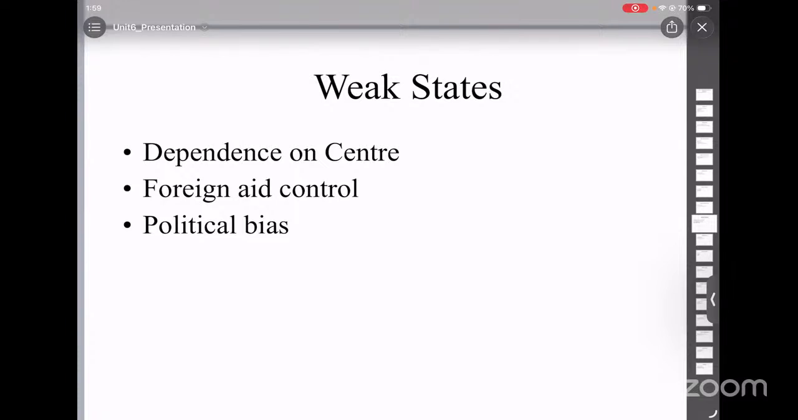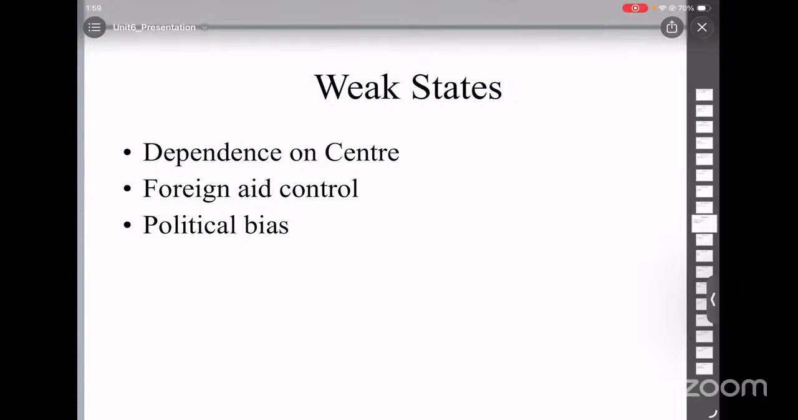And the second point is foreign aid control. All foreign loans or aid comes through the center, and states cannot directly deal with the foreign agencies. And thirdly, power of the center. Center can shift subjects from the state list to the concurrent list, and this will reduce the state power.